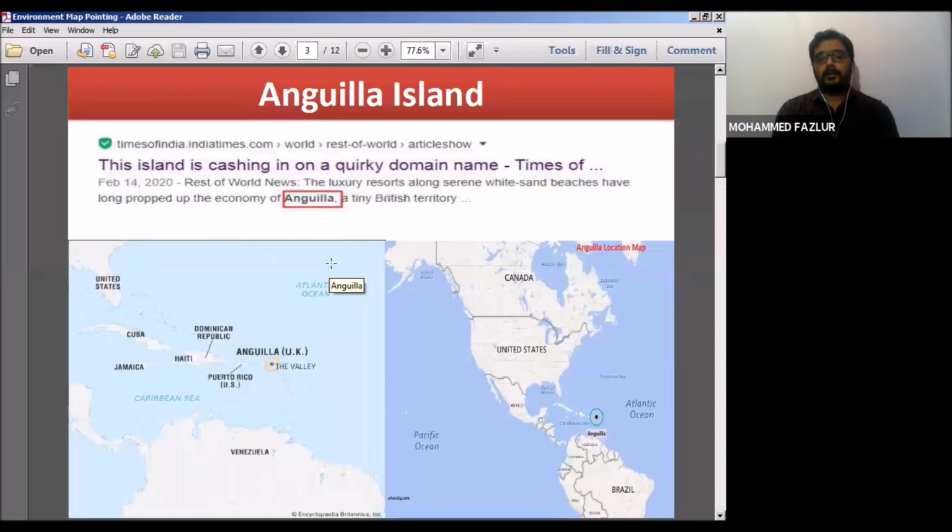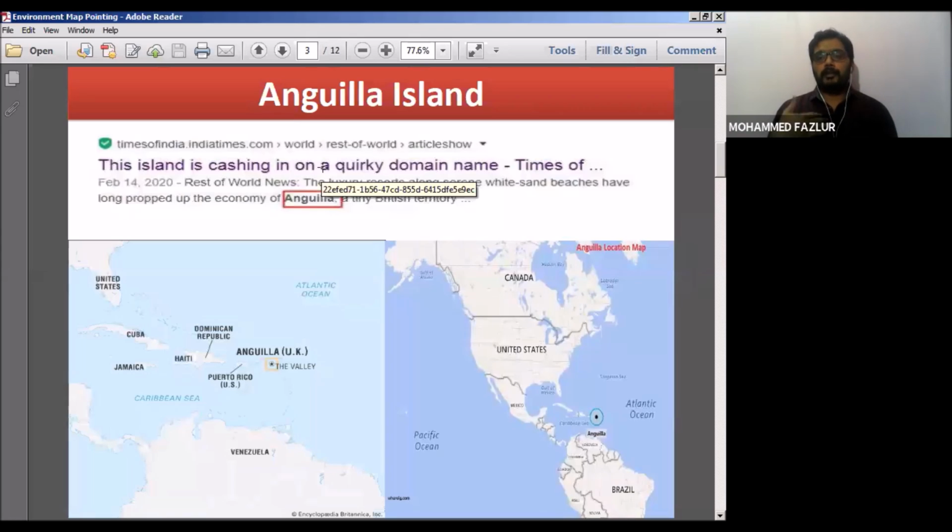So Anguilla Island has developed its own domain. That means as an Indian citizen I started making use of one of the websites. I made one website and in this domain name, instead of .com or .in, I used .ai. .ai resembles Anguilla Island. Instead of .com or .in in the www address, I started using .ai. So AI is the domain name which is based off Anguilla Island.